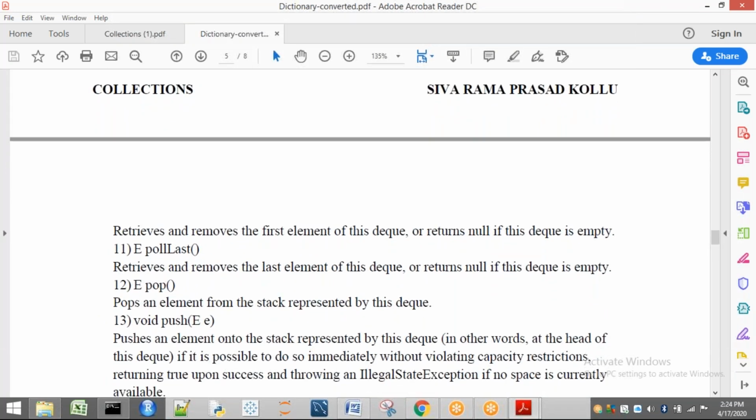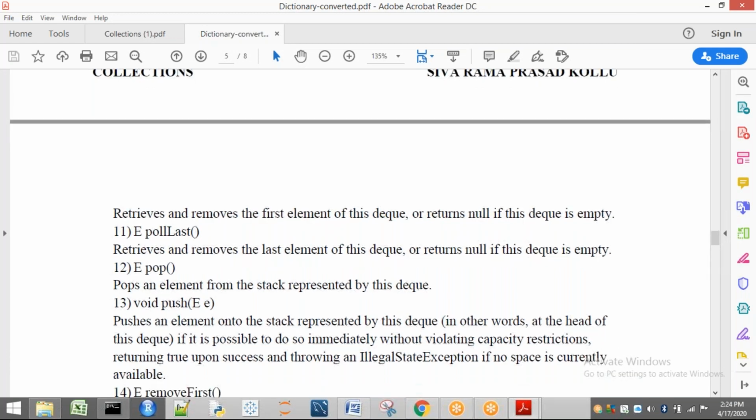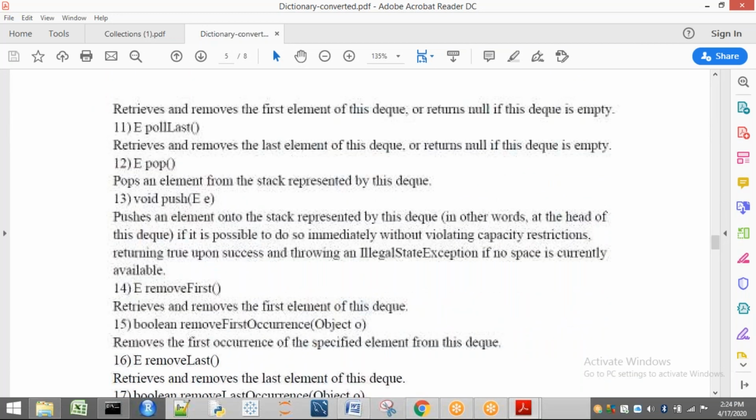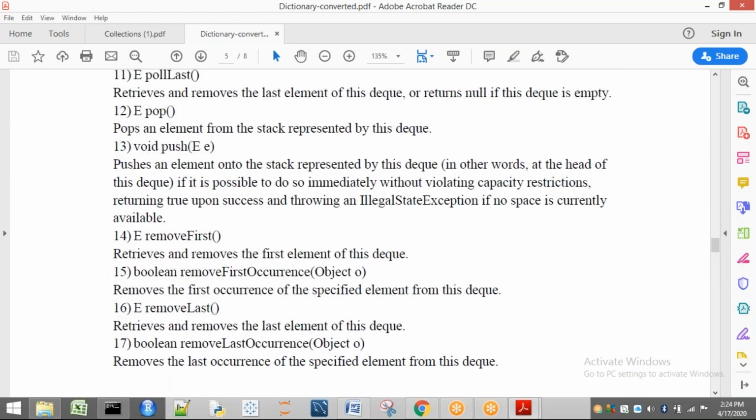Next, pop. If you are going to use your DQ as a stack, we can apply pop, which means the top of the stack is removed. Push means insertion. Next, remove first. Remove first removes the element present at first. Remove first occurrence: let us consider you have A, B, C, A in your queue. If you want to delete only the first occurrence of A, we have to use remove first occurrence of A; then only the first occurrence will be removed. Remove last: the last element of the DQ is removed and returned.